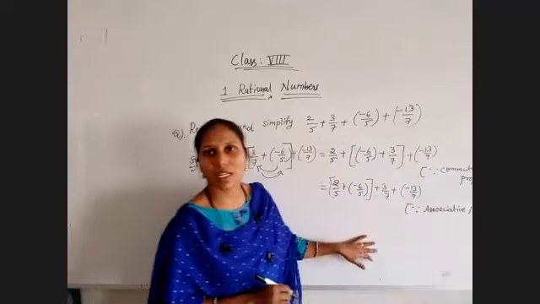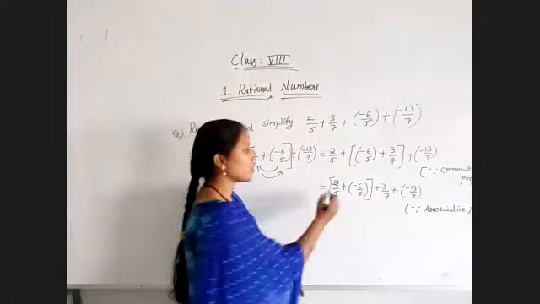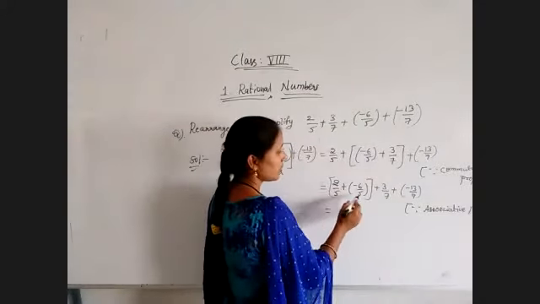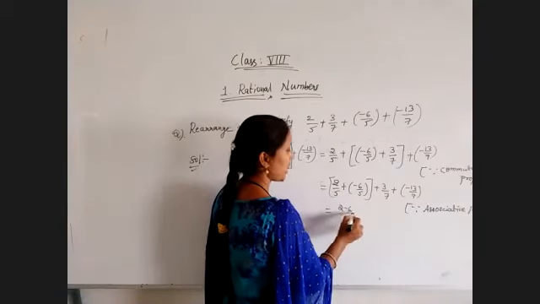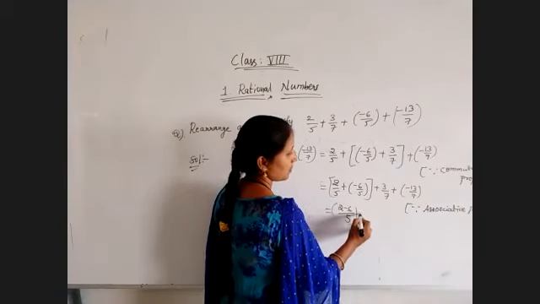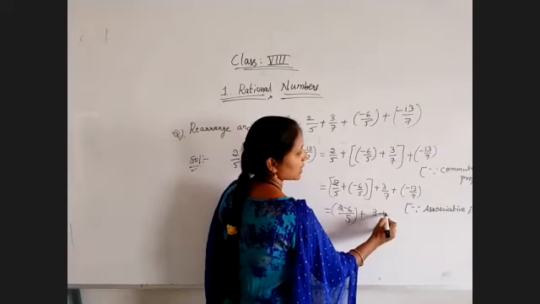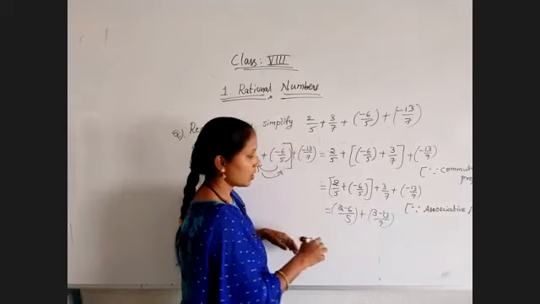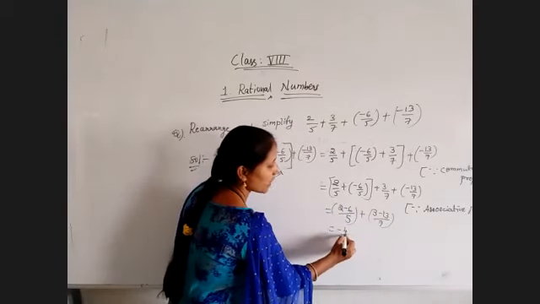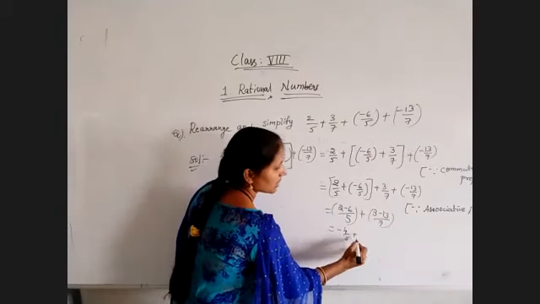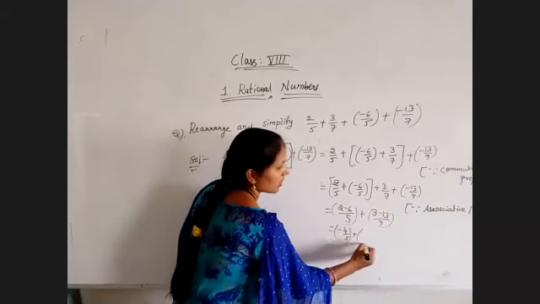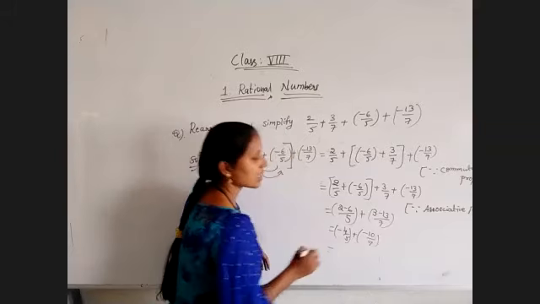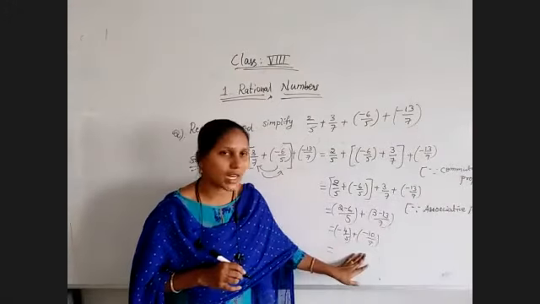So in this way properties are useful. Now coming to the simplification: 2 minus 6 by 5 plus 3 minus 13 by 7, because these two are like fractions. That is nothing but minus 4 by 5 plus minus 10 by 7. And here the answer is still not finished, so only two fractions we got.